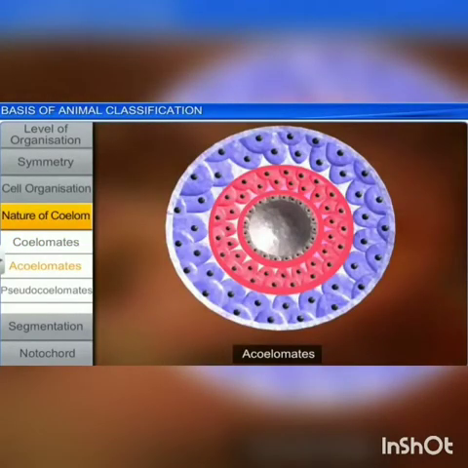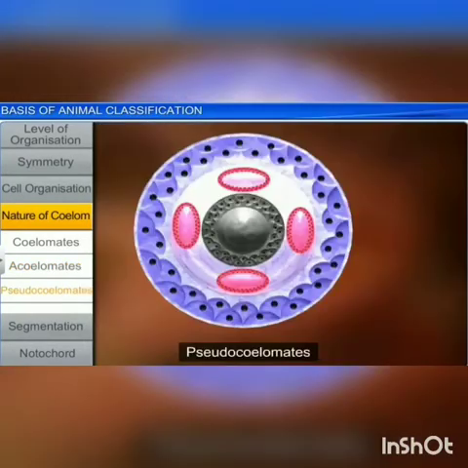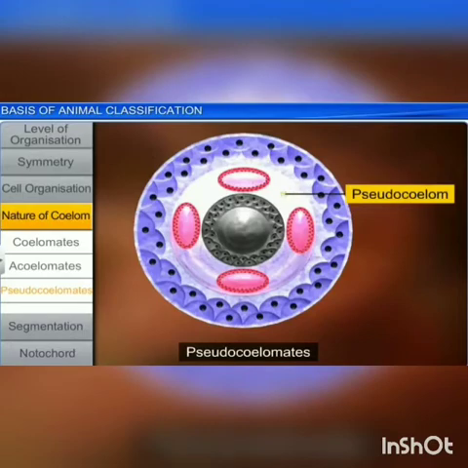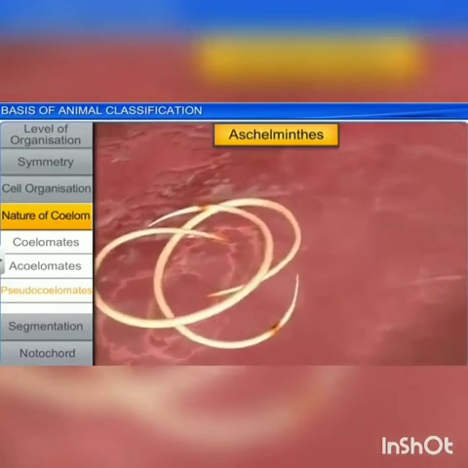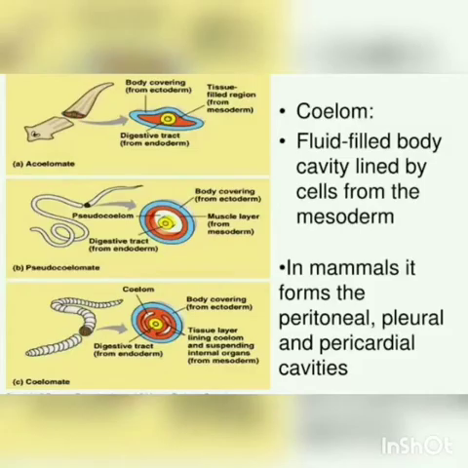Animals which do not possess a body cavity are called acoelomate. It is found in platyhelminthes. Next is pseudocoelomate. The body cavity is not fully lined by the mesodermal epithelium, but the mesoderm is scattered as pouches between the ectoderm and endoderm.